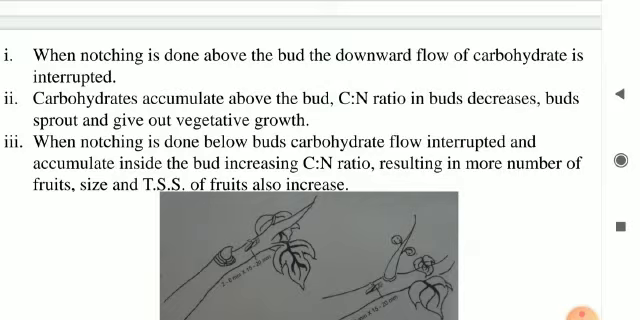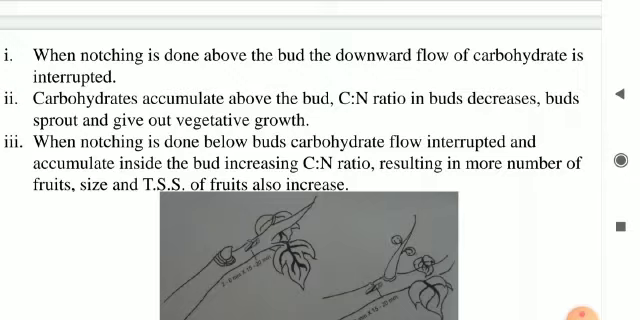That means when the notching operation is carried out above the bud, in the upper portion of the bud, the downward flow of the carbohydrate is interrupted or obstructed or blocked. So the carbohydrates get accumulated above the bud. As a result, the carbon nitrogen ratio in the bud increases and the buds sprout and give out vegetative growth. That means for giving out vegetative growth or for sprouting of the buds, the notching should be given above the bud.